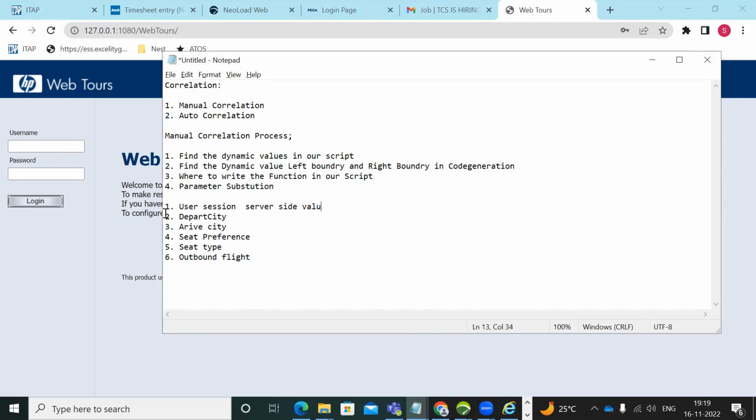Departure city, arrive city, seat preference, seat type, outbound flight, where are they coming from? It's coming from the application, server side, through the application. Now, finding the dynamic values in our script is completed, right? Next step: find the dynamic value's left boundary and right boundary in code generation.